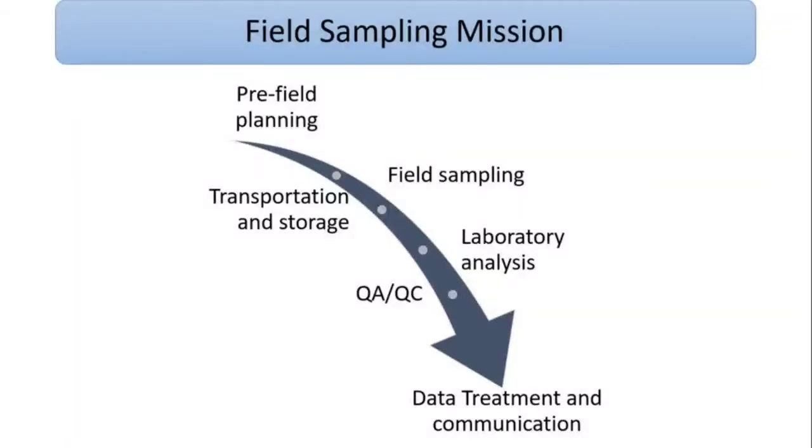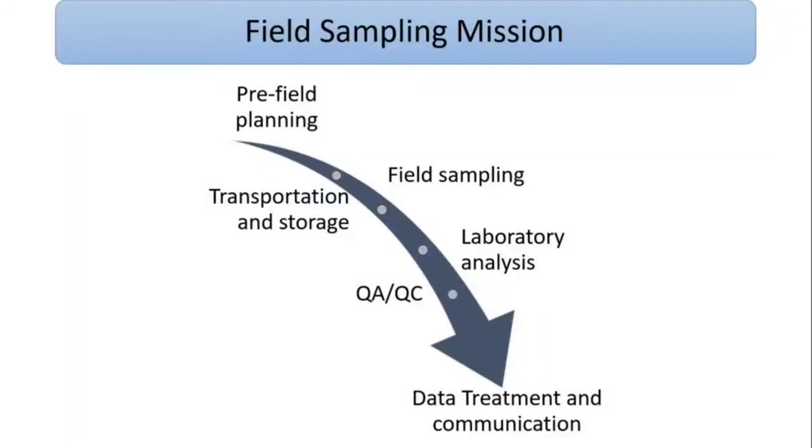Otherwise, once we reach the sampling area, maybe in the estuary, in the middle of the sea or on land, if our instrument is not working properly, it will be a headache, because we have to change our field day to the next day. So we have to make sure that our sampling equipment is working fine the day before.